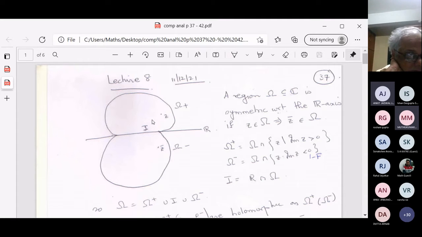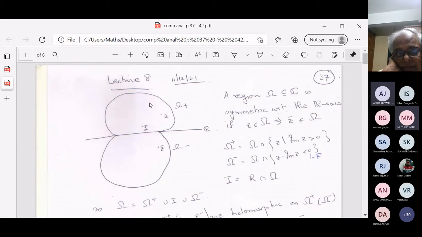This is the pasting lemma. So the pasting lemma gives you a continuous function, but the part in omega plus is holomorphic. The part in omega minus is holomorphic. The extension is continuous on omega plus union I, and continuous on omega minus union I. Therefore, by the pasting lemma, you get a continuous function defined on the whole thing, to be the function on the top and the function at the bottom and the function which is common in between. So by the pasting lemma, you get a continuous function.